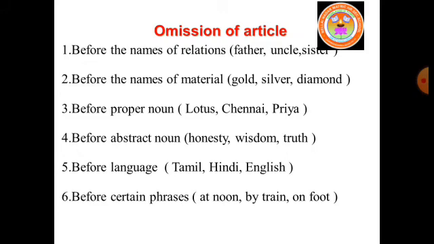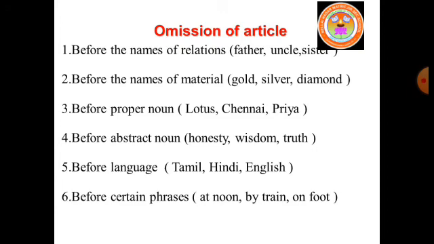Before the abstract noun also we should omit the article. Honesty is the best policy. Birbal is known for his wisdom. Here, before the abstract nouns honesty and wisdom, we should omit the article.